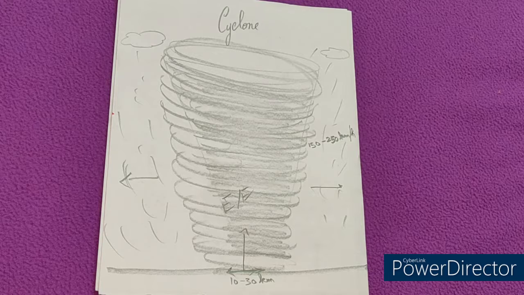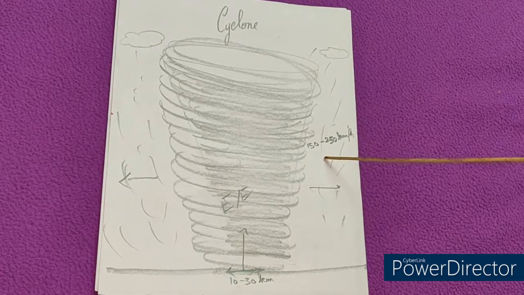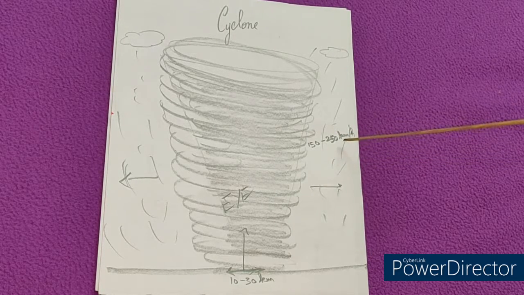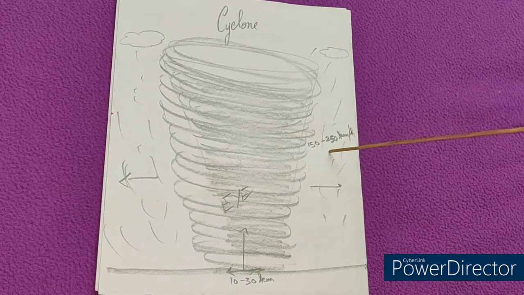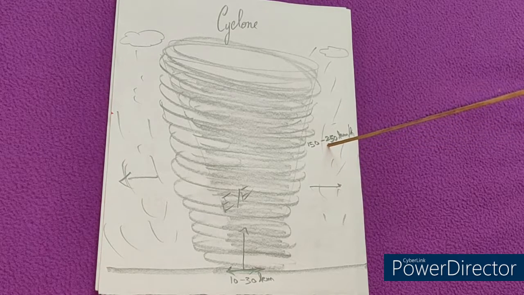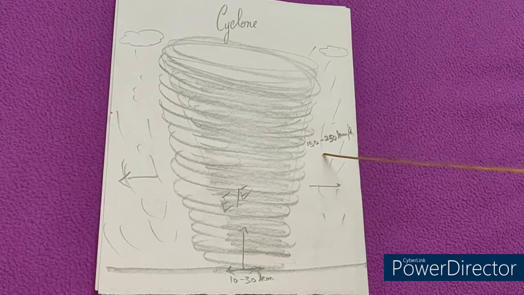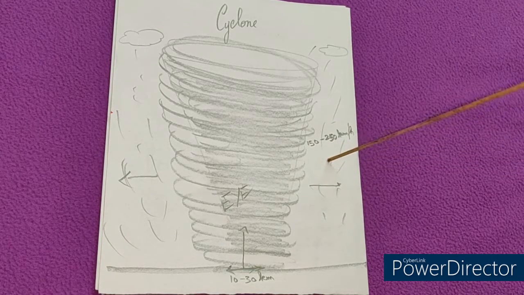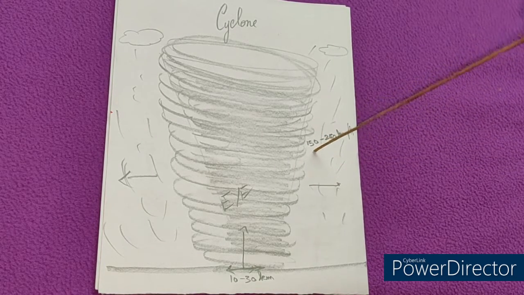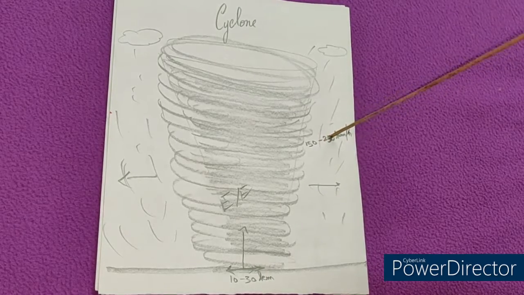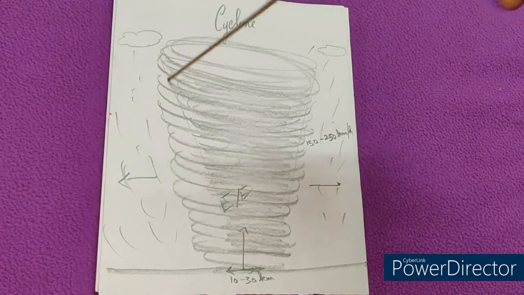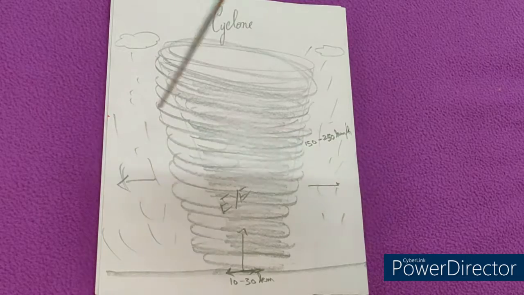The speed of the wind varies. For a bigger cyclone, it would be almost 150 to 250 kilometers per hour. That will be the speed of the wind in a large cyclone.